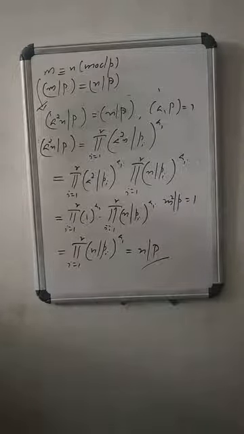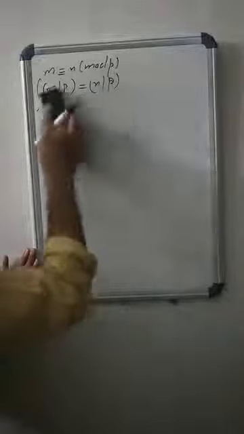Right, so these are the properties of the Jacobi symbol. That is (n/P)(m/P) is (mn/P), (m/P) into (n/Q) is (n/PQ) equals (n/P) into (n/Q), and so on. Agreed. Now consider the theorem.